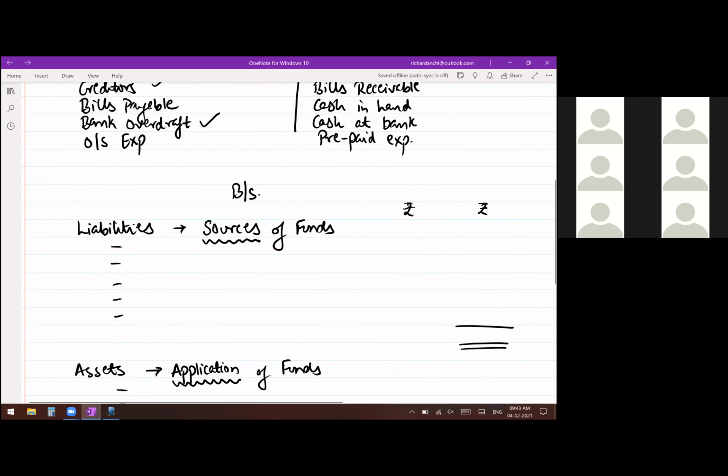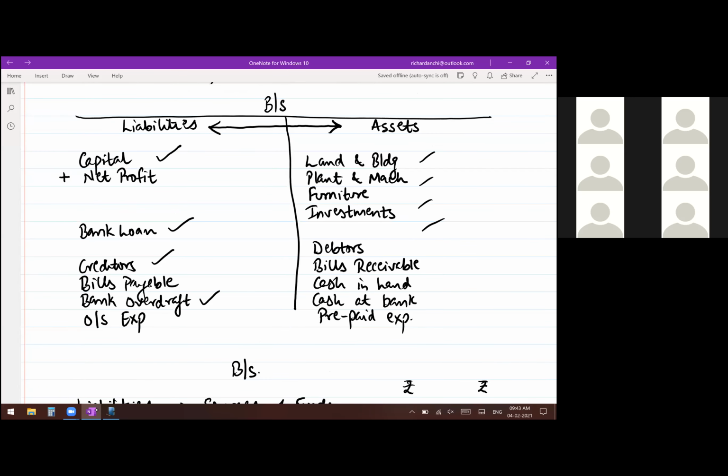Okay. Then one small change is there. And for that, I need your attention here. If you see, I have left a line on the asset side, and even on the liability side below bank loan, I have left a line. There is a reason for that. Okay. Assets are classified into two parts.